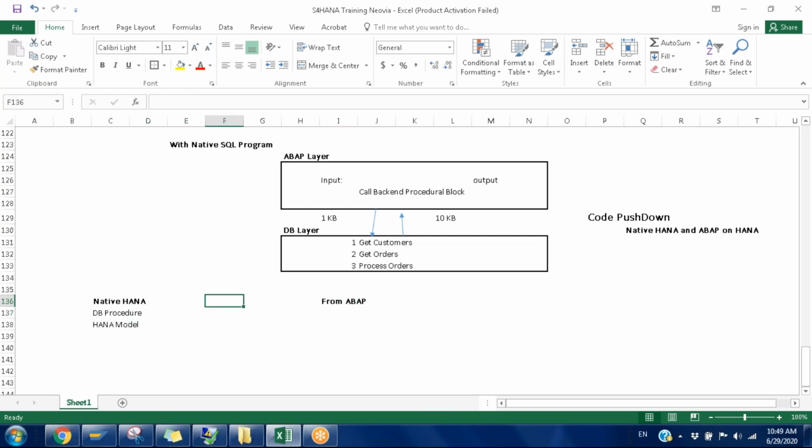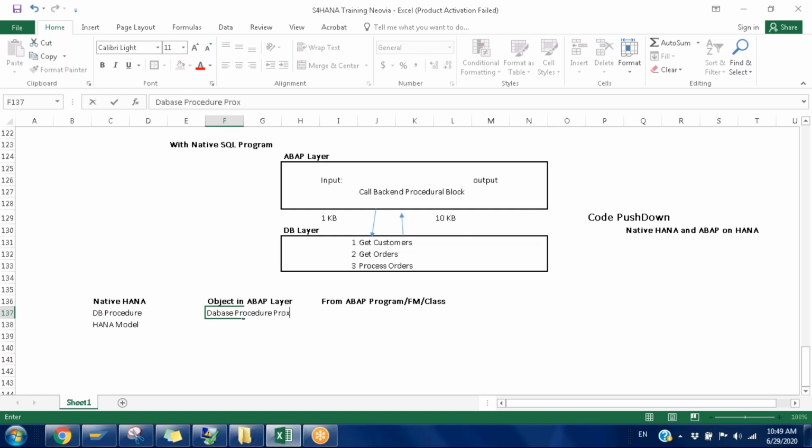From ABAP means nothing but from your program, a function module or a class, whatever it may be. We cannot directly call the procedure, so we need to create one more object called a database procedure proxy.